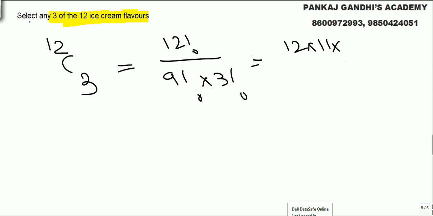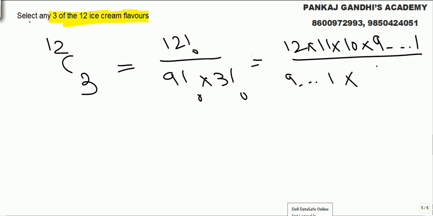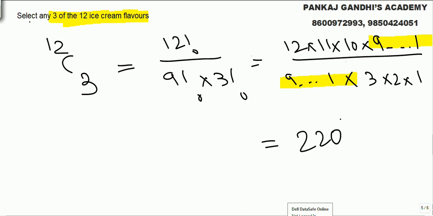Now you know 12, 11, 10, 9 to 1, and 9 to 1 will get cancelled, this 9 factorial. Then 3 to 1, we need to cancel it rather than making it messy. 3 4s are 12, 2 5s are 10, so final answer will be 220 different.